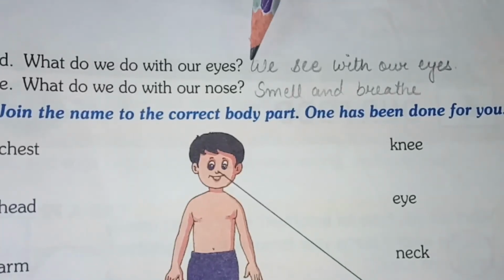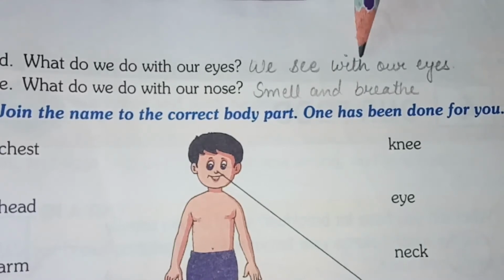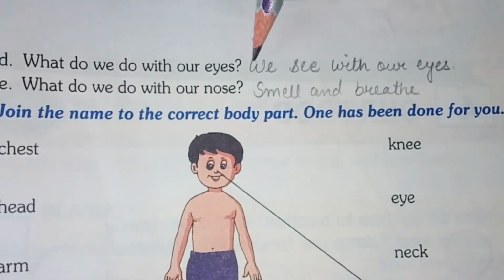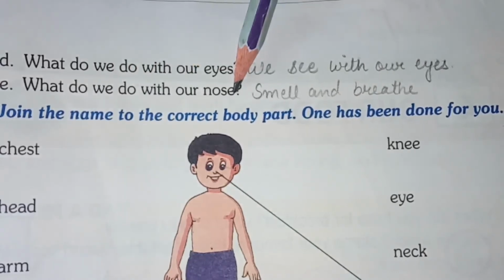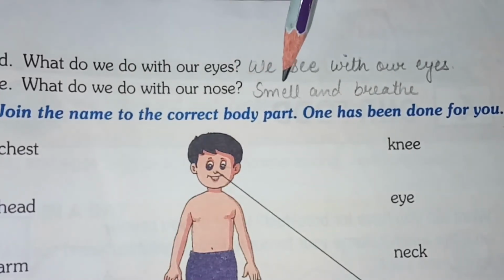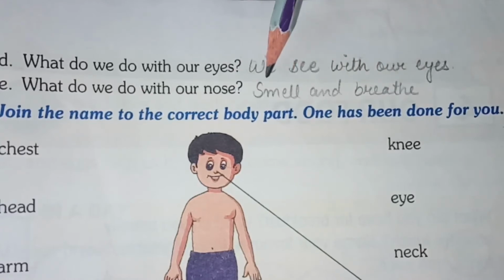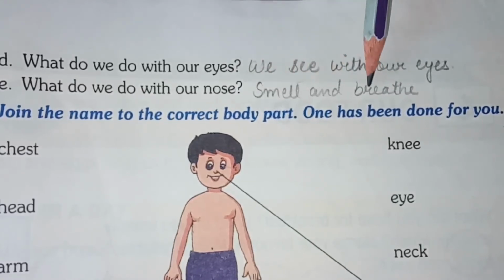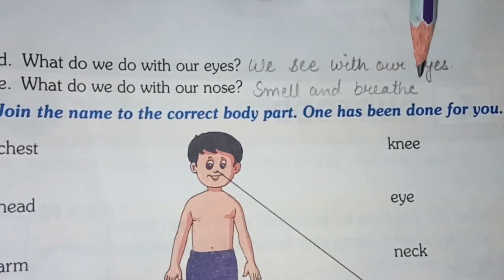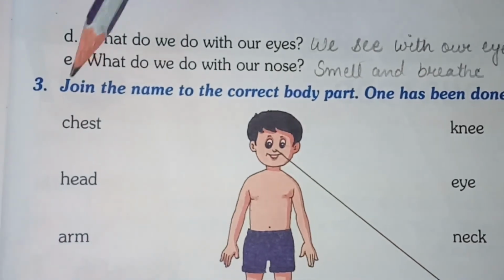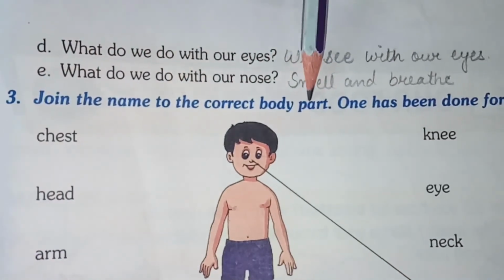What do we do with our eyes? Yes, we see with our eyes. You have to write here in the book only. We see with our eyes. What do we do with our nose? Yes, the nose helps us to smell and breathe. So write here S-M-E-L-L, smell, and breathe, B-R-E-A-T-H-E. Okay.